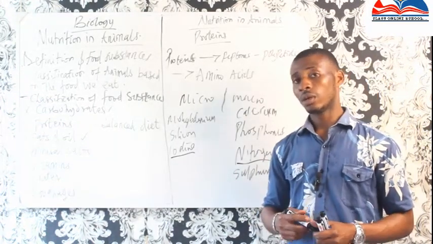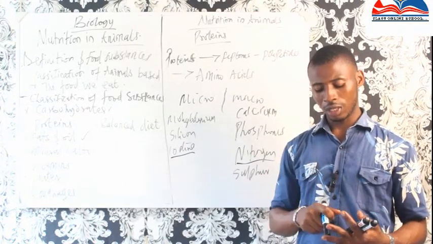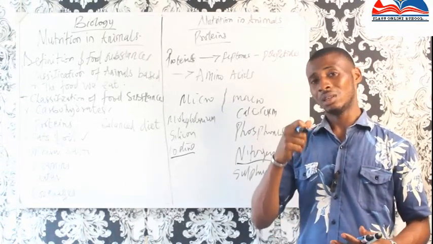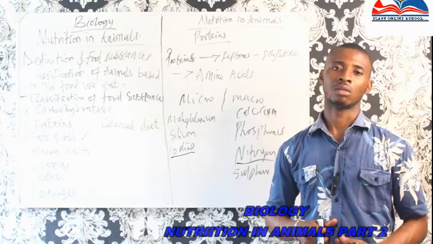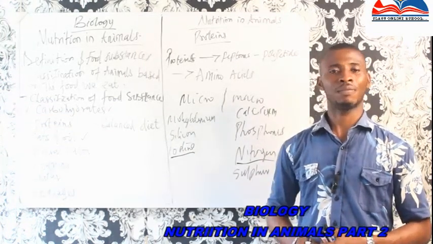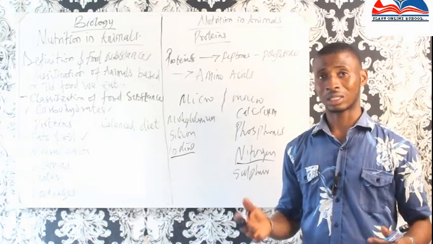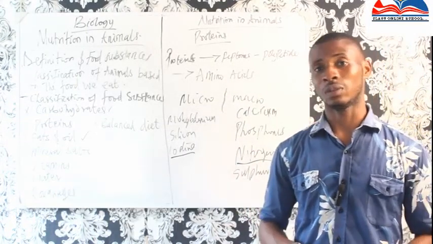Example: vitamin B, B complex, B1, B2, B3, B4, B6, B12, and K. You find them in fat-soluble forms. They are not miscible in water. So yes, they have deficiency.